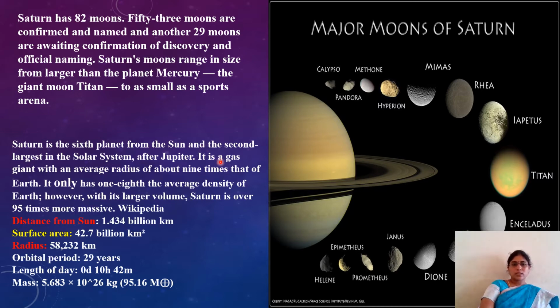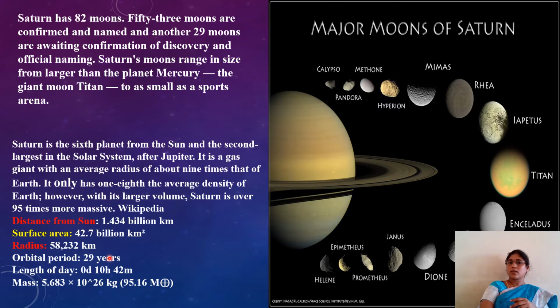The second place goes to Saturn, and it is a gas giant filled with gas, about 9 times that of Earth. It only has 1/8 of the average density of the Earth. However, with its larger volume, Saturn is over 95 times more massive. What is the distance from the Sun? 1.4 billion kilometers. The orbital period is 29 years. To complete one revolution, it takes 29 years.